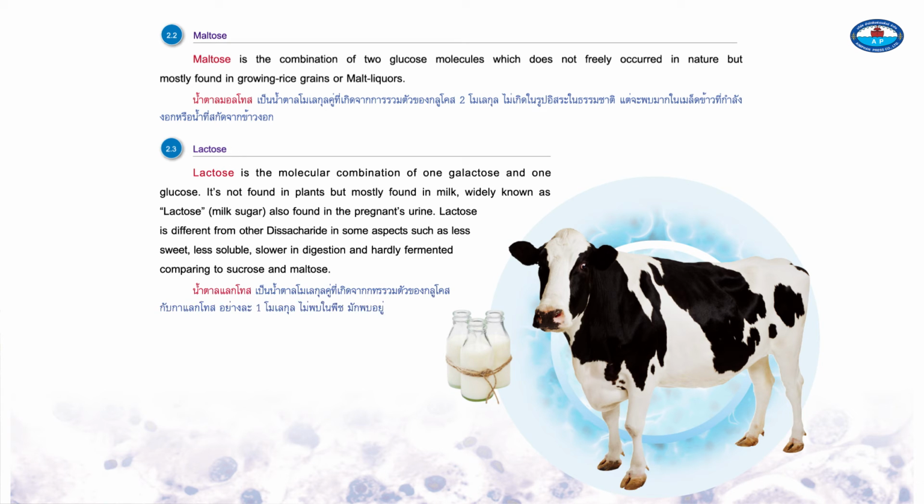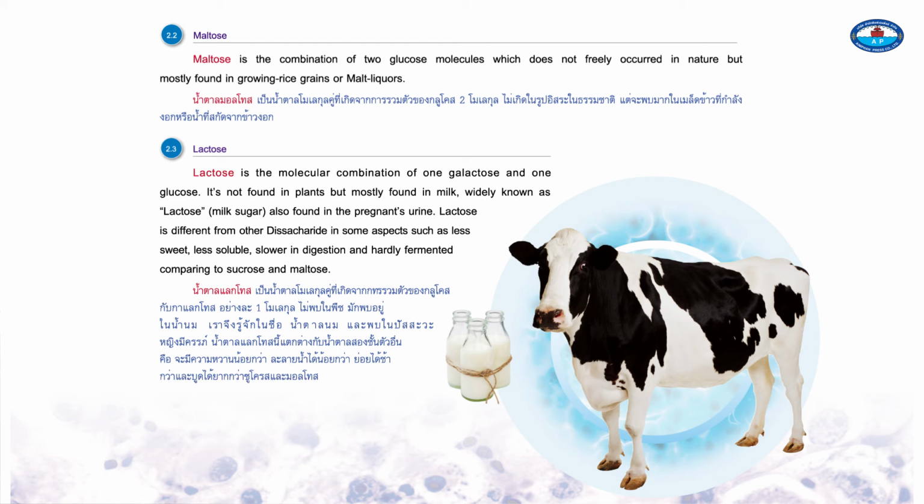It's not found in plants, but mostly found in milk, widely known as milk sugar, also found in the pregnant mammal's urine. Lactose is different from other disaccharides in some aspects, such as less sweet, less soluble, slower to digest, and hardly fermented compared to sucrose and maltose.